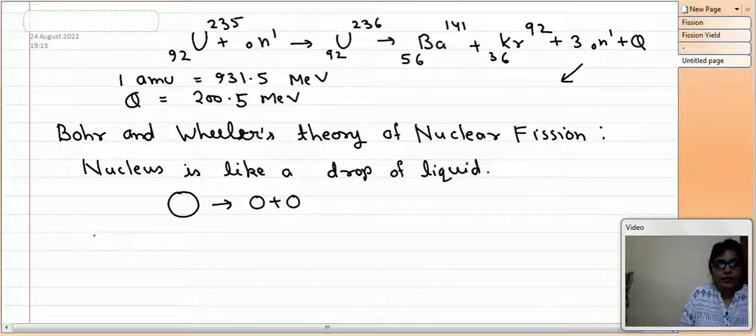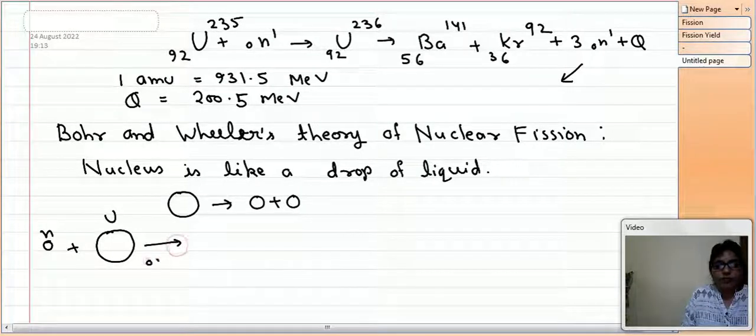When there is a uranium nucleus and one neutron is captured by the uranium, then there will be oscillation inside the nucleus.